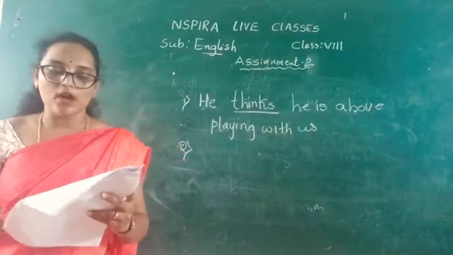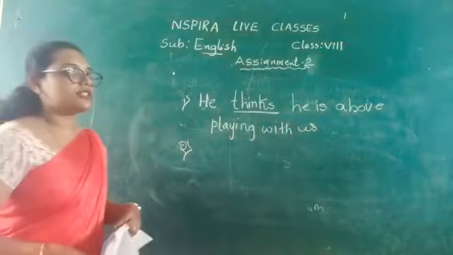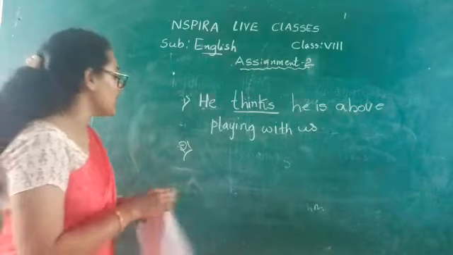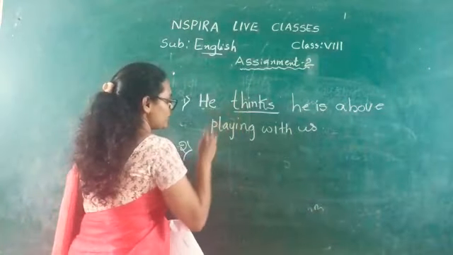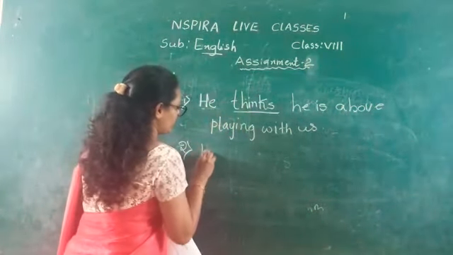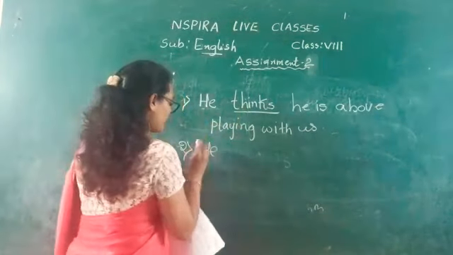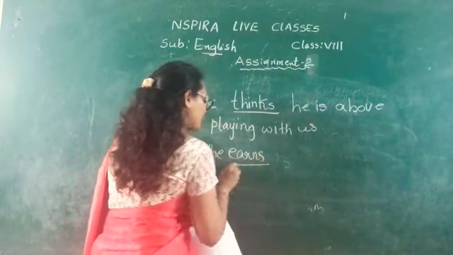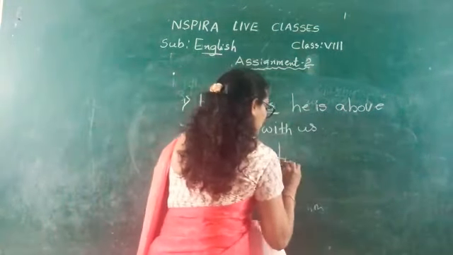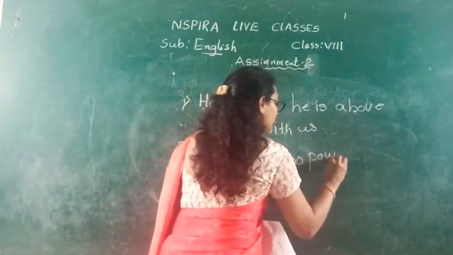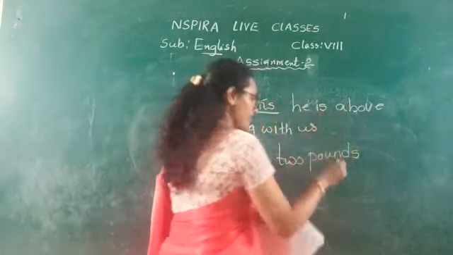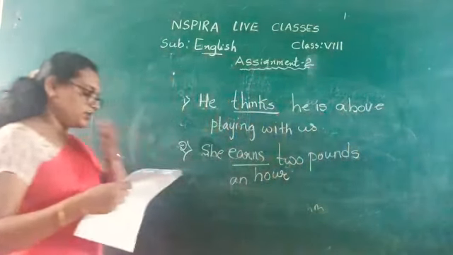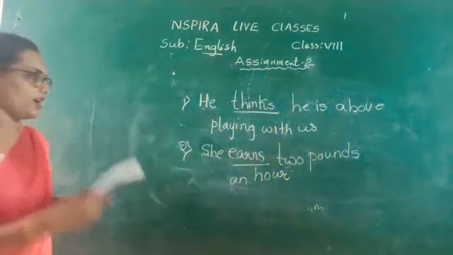See the next one, the second sentence. She dash 2 pounds an hour. Here also a singular subject is there. See the verb given here, earn. So it will come in the s form, as here comes he or she. She earns 2 pounds an hour.